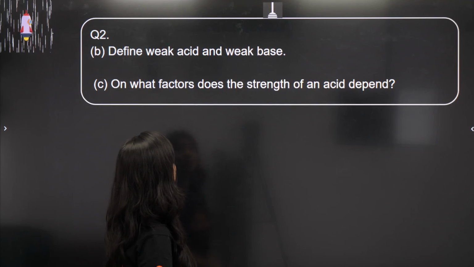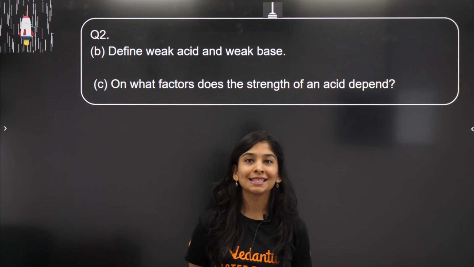Fine. Next question is, on what factor does the strength of an acid depend?